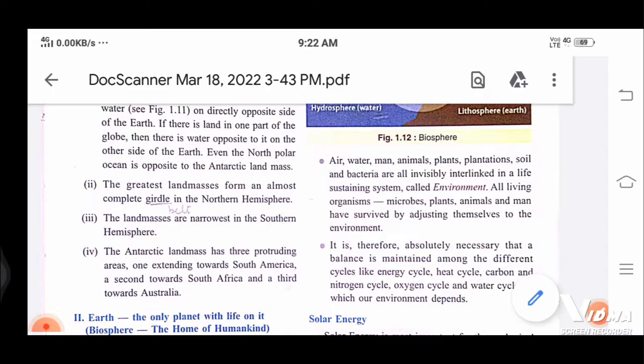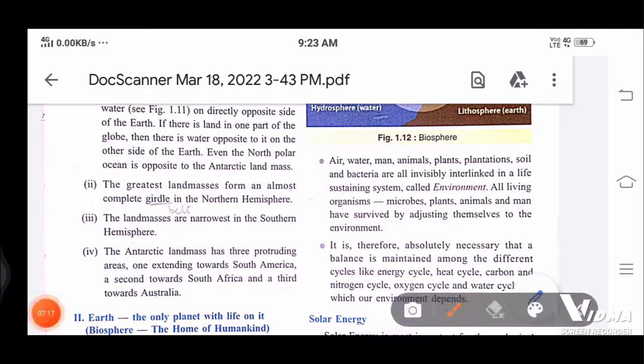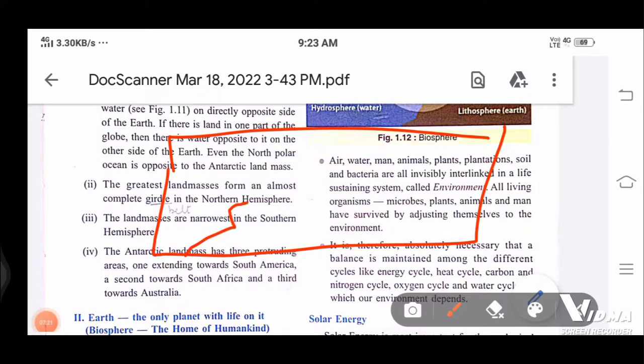So now comes the Antarctic landmass. The Antarctic landmass has three protruding areas. One is extending towards South America, the second towards South Africa, and the third towards Australia. Let me explain how it is. If we have a map here, like this, it is Antarctica.